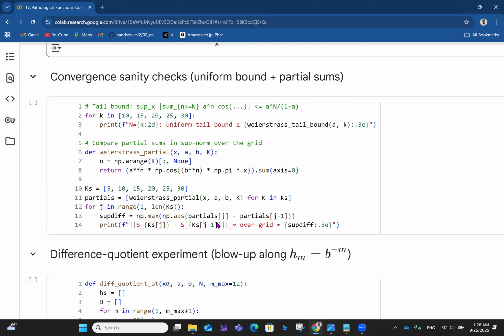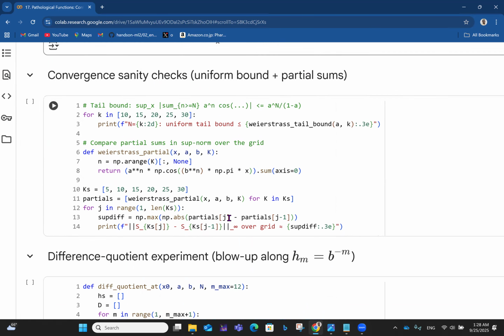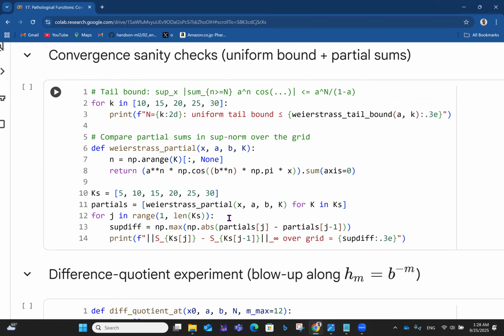Okay, so beyond that, we also have the convergence sanity checks: uniform bound plus partial sums. Everything here is still dependent on the first set of parameters we defined. Now we have the tail bound, the sup over X of the sum for n greater than or equal to N of a^n cos, all those values, and that is less than or equal to a^N over 1 minus a. So for k in 10, 15, 20, 25, 30, we print N to two decimal places, where the uniform tail bound is less than or equal to the Weierstrass tail bound, a, k, in 3e format.